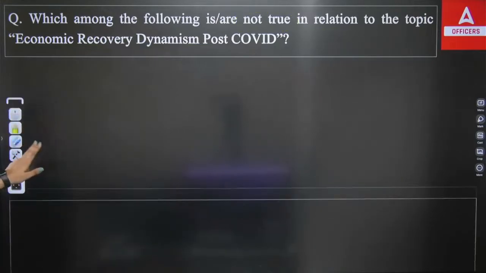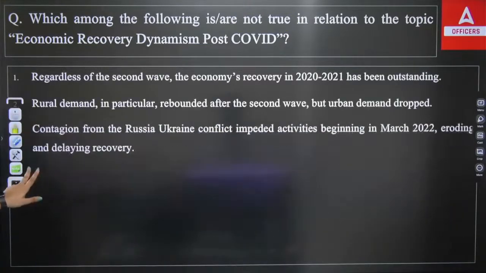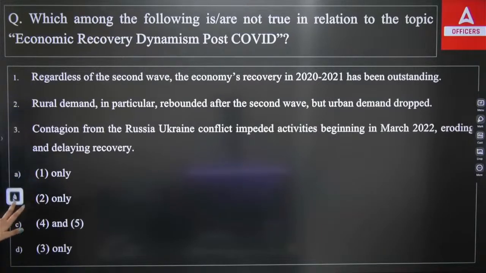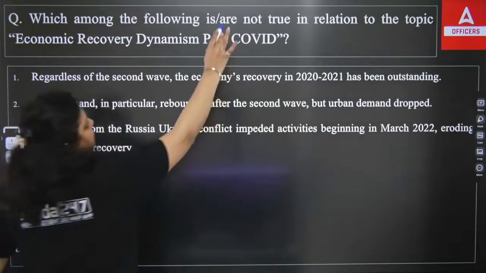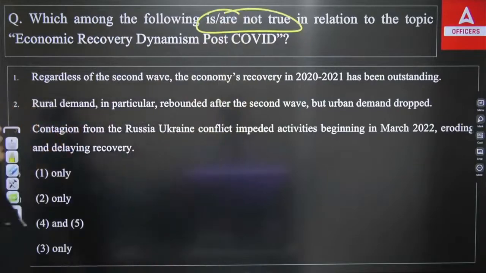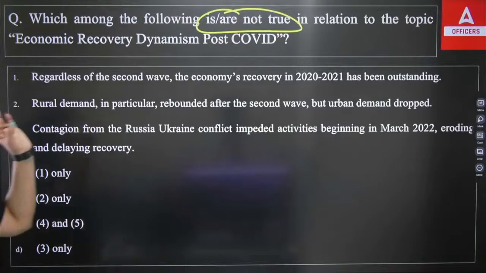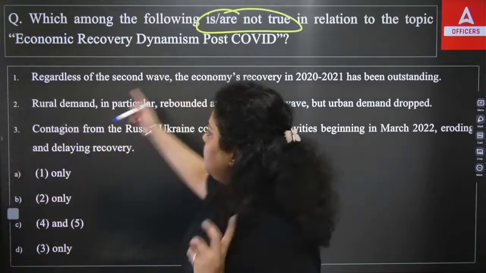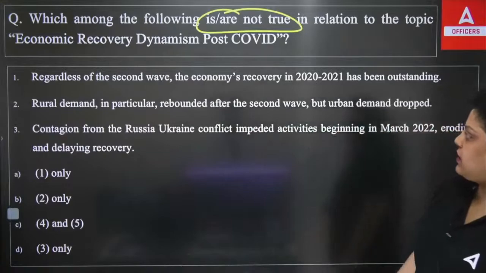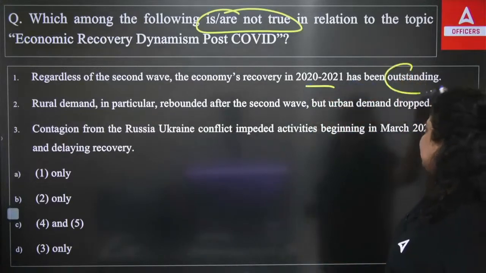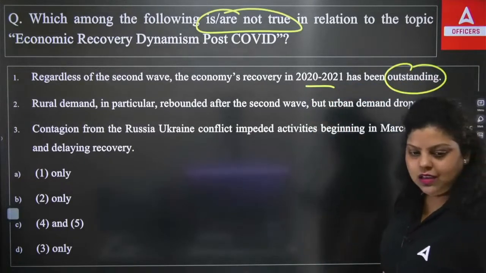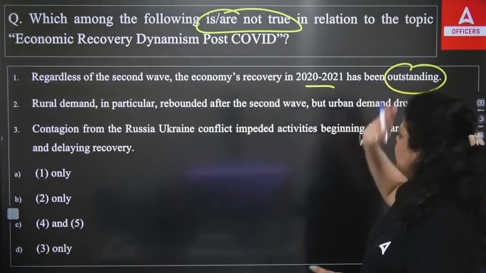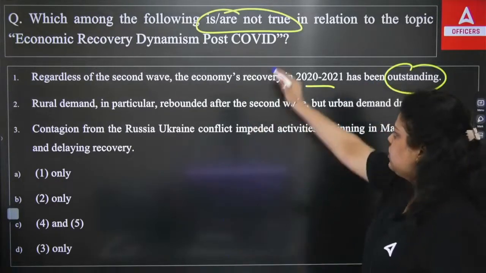So the question is asking which of the following is not true in context to the economic recovery dynamics post COVID-19. These are the three statements given to you. Out of that, you have to tell which is not true. First is saying, regardless of the second wave, so we have seen the three waves of COVID-19. The second wave was the deadliest wave, right? So regardless of the second wave, the economy's recovery in 2020-21 has been outstanding. Can you say that seriously? Have we seen the outstanding recovery in 2021? Obviously not. It can't be true.